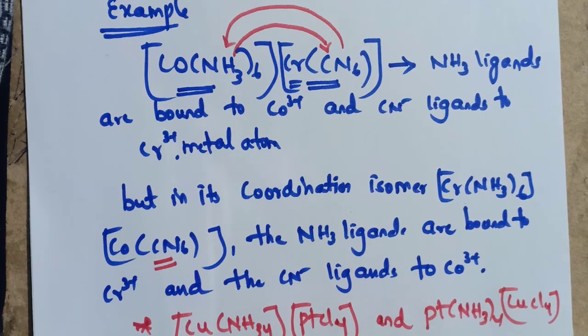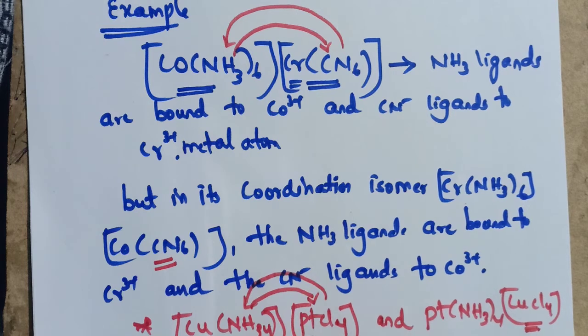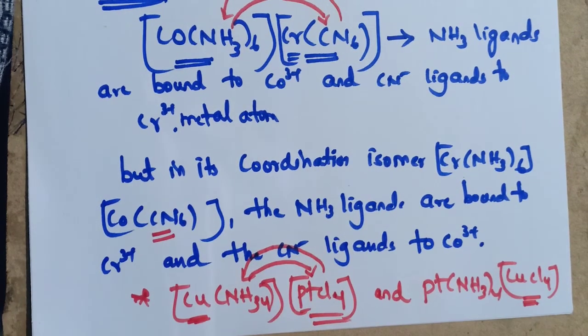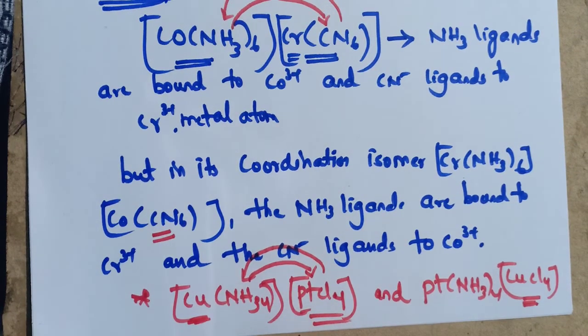Here also you can observe that the ligands are exchanged. This ligand is exchanged to here and it comes to here. Here Cu will get Cl as a ligand and Pt will get NH3 as a ligand. That's it. Here you can observe the exchange of ligands.